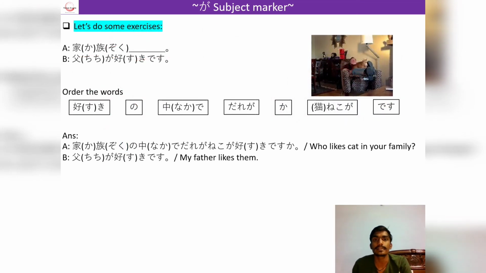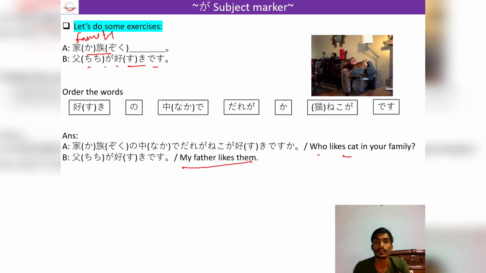Here in this exercise we will have to rearrange these words, which are kazoku no, which is family, and the answer is chichi ga suki desu, which is my father likes them. And our question would be like this: who likes cats in your family? So we will have to emphasize the person who likes the cat.